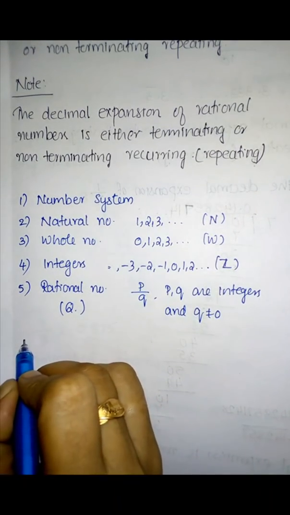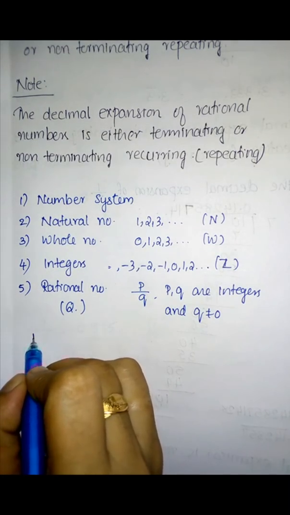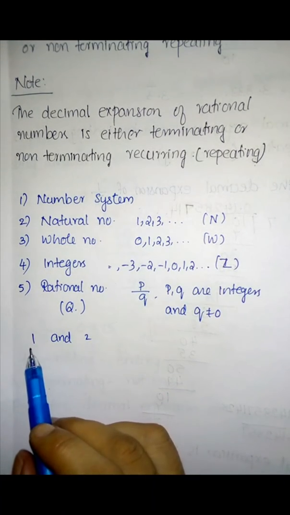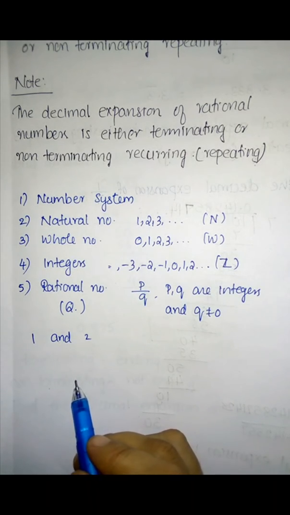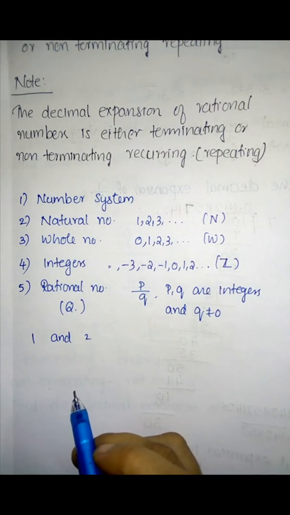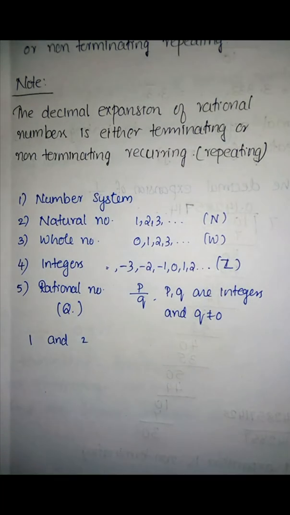Then we learned to find 5 numbers between two numbers, first between 1 and 2. For that, we write 1 as 1 by 1 and 2 as 2 by 1, then multiply both numerator and denominator by 10. If the denominators are not the same, we have to make the denominators the same, then find the numbers between the two rational numbers.